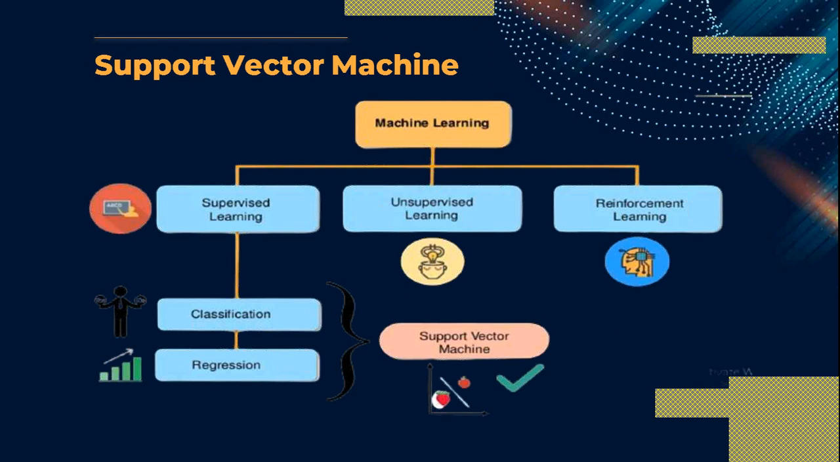And what is the SVM? Roughly you can say that the SVM, the support vector machine, is a combination of classification as well as regression. We will see how the support vector machine works.